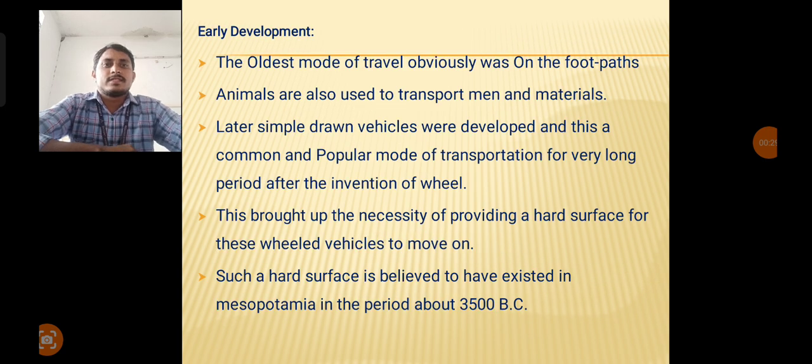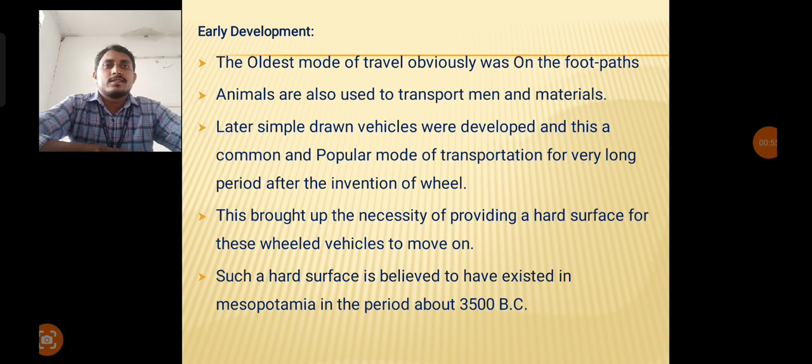First, what is the early development? In olden days, how were the roads developed and how did they exist? To understand this topic, let's discuss three terms in this session: what is a road, what is pavement, and what is highway.